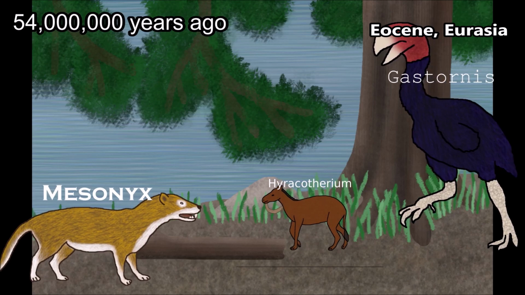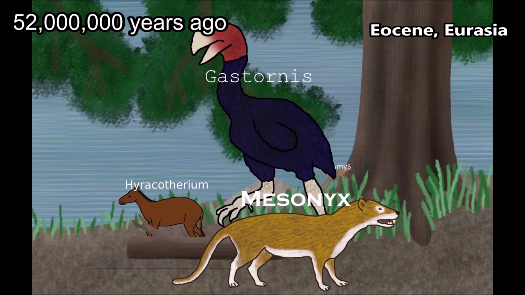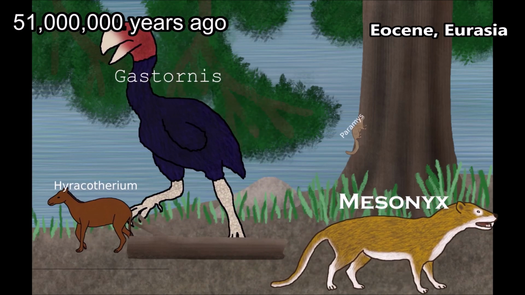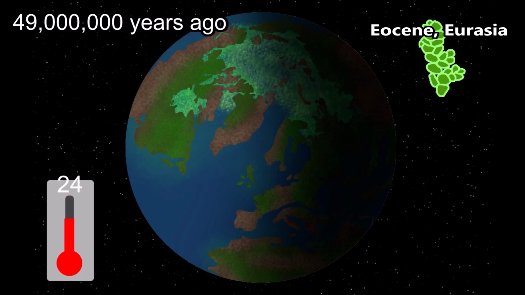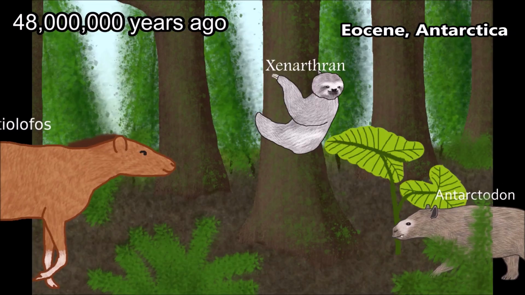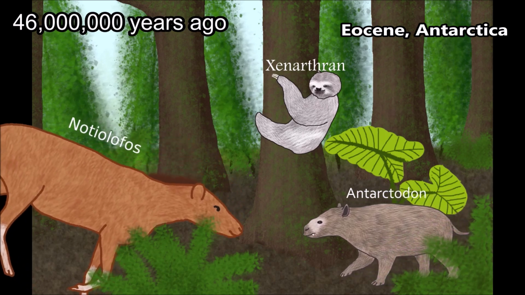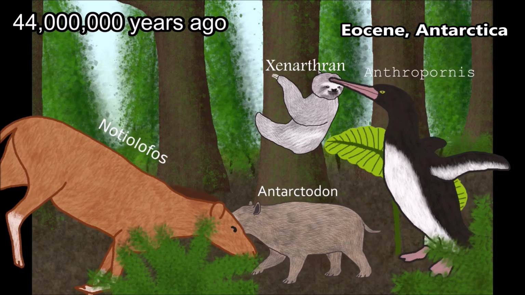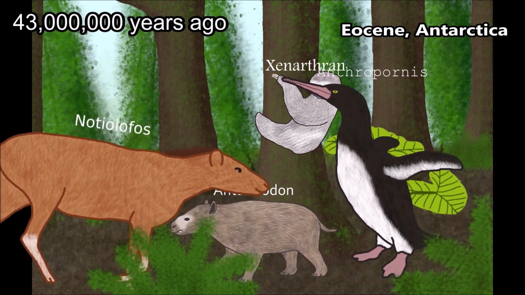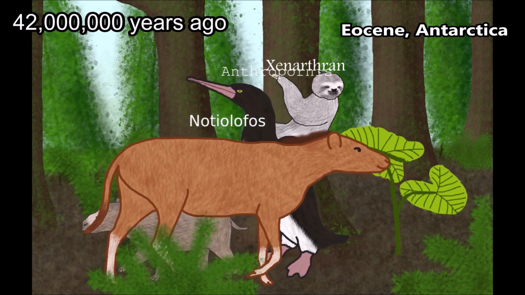The Paleocene was very hot, and the boundary between the Paleocene and the Eocene was especially hot. However, around 49 million years ago, an aquatic fern called azolla invaded the Arctic Ocean, greedily sinking tons of carbon, which caused the Earth to begin cooling. Even though the Earth was cooling, it would be many millions of years before Antarctica would form glaciers. Instead, Antarctica during the Eocene was warm and green, with a variety of cool animals.